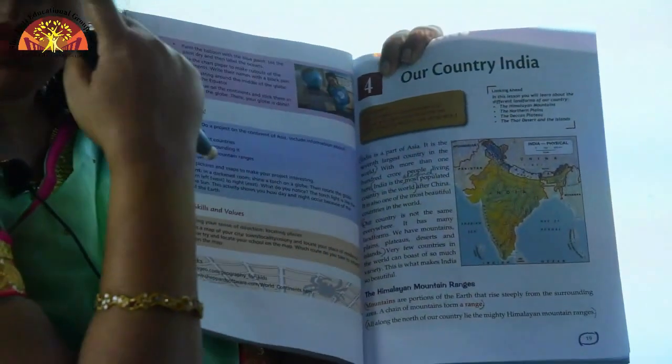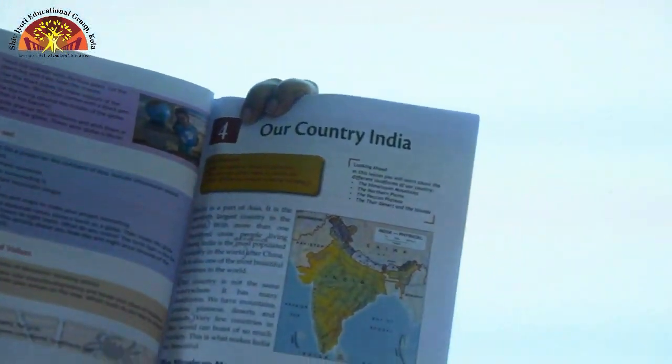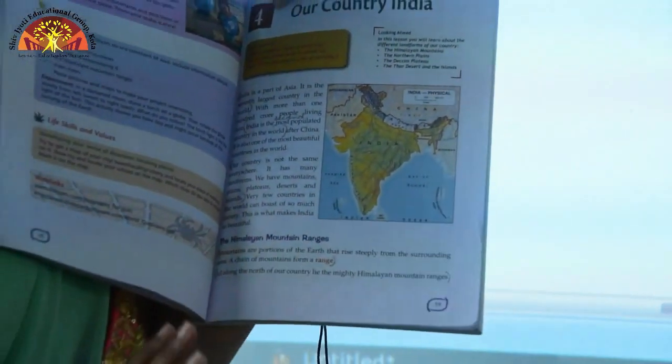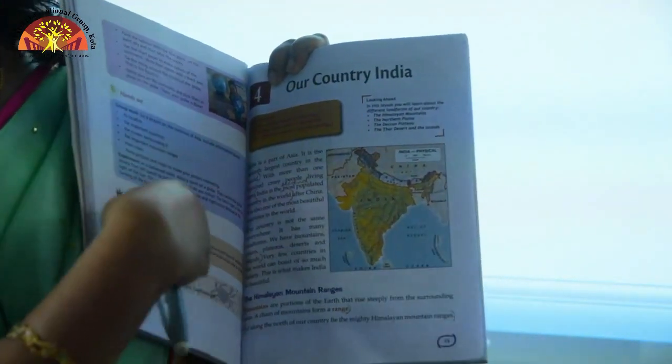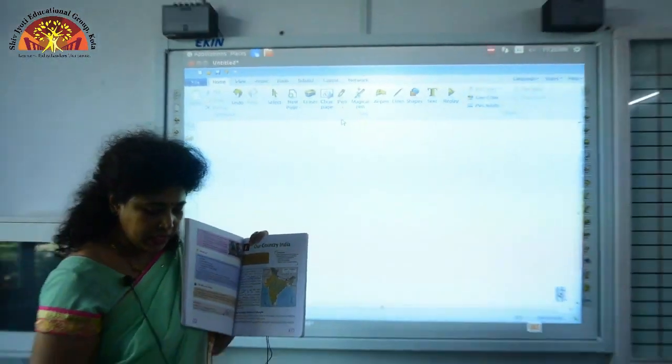The speciality of this area is that because of the rivers like Yamuna and Ganga, this place is very fertile and very suitable for cultivation, and because of that this area is thickly populated, because of the crops that flourish very well in these areas due to the rivers that are snow fed from these mountains.